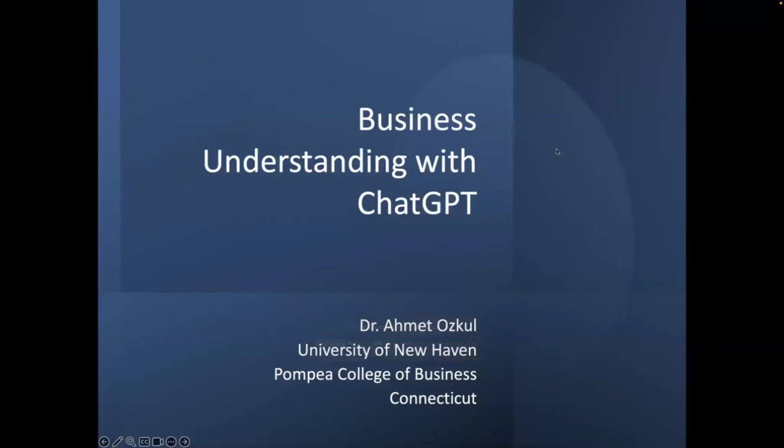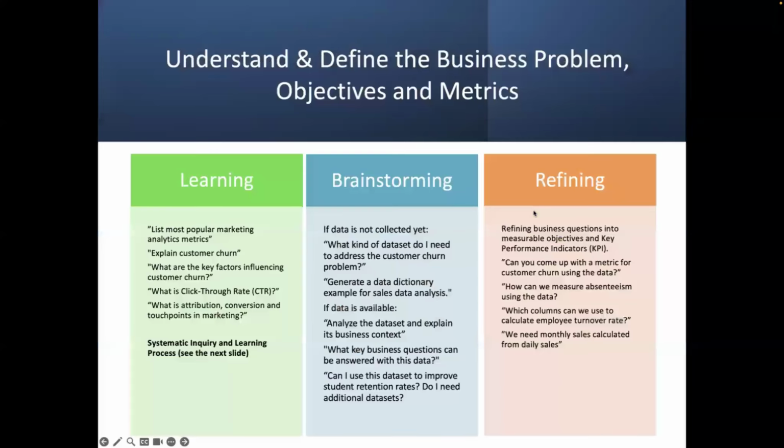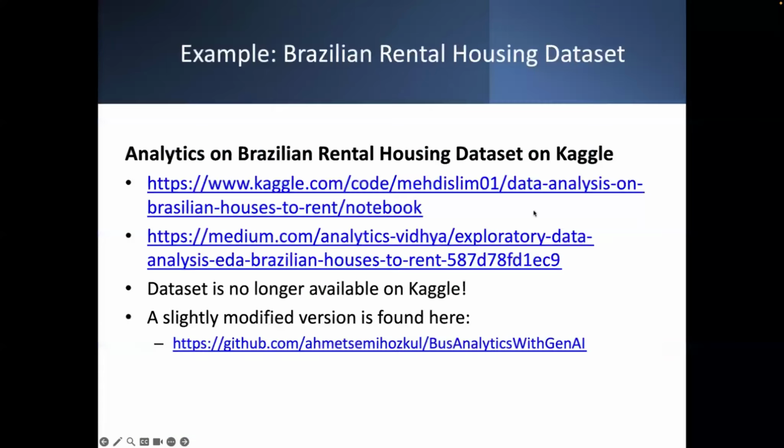Hello. Now we continue business understanding with ChatGPT, and I'm looking here at the dataset Brazilian rental housing as an example for business understanding using ChatGPT. Well, this dataset can be found, or used to be found, on Kaggle.com. It's no longer available, unfortunately, but there are some analyses some people already completed. You can take a look at them. Otherwise, the dataset is no longer available.